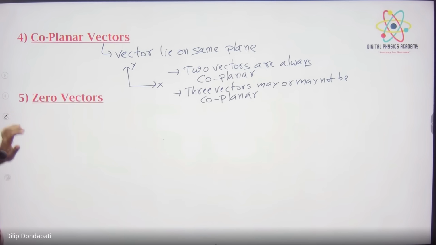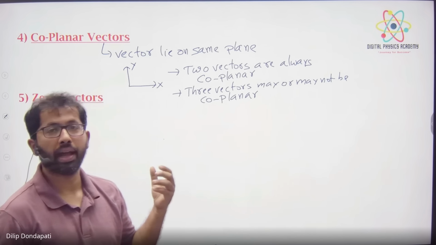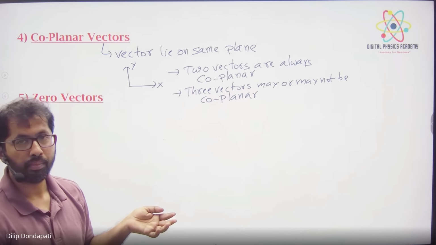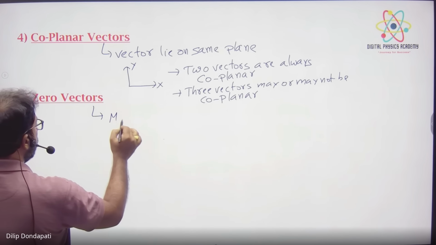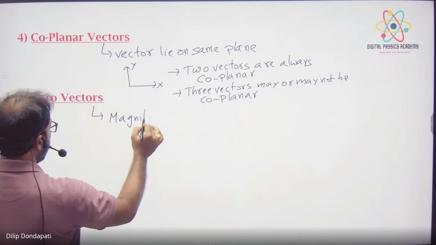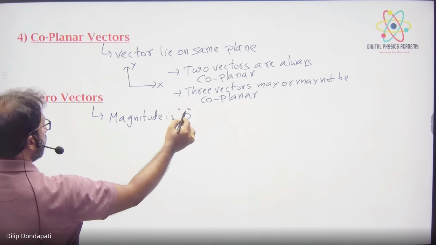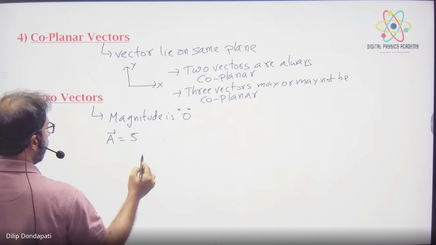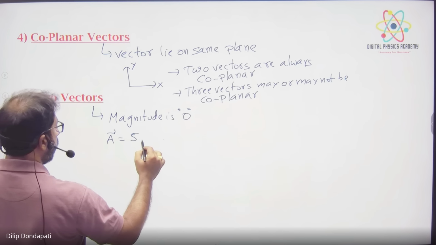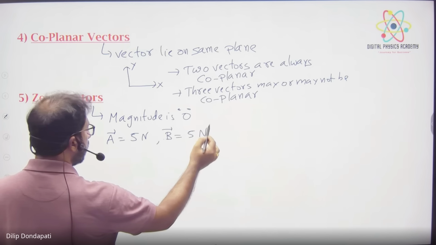Next one is zero vector. Zero vector means its magnitude is 0. A vector whose magnitude is 0. Like suppose A vector is pi Newtons, and B vector is pi Newtons.